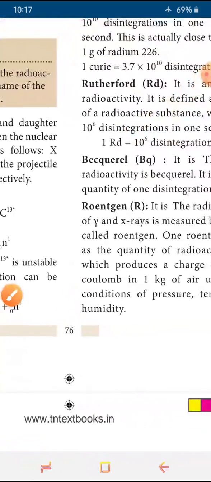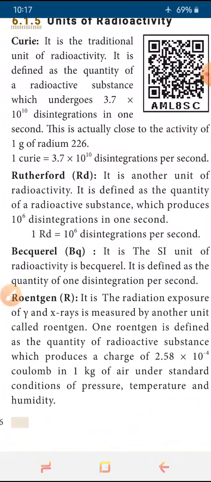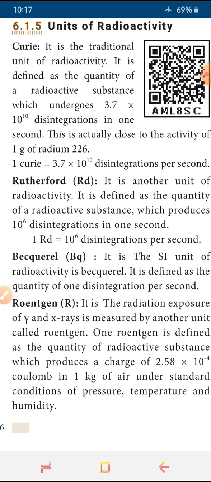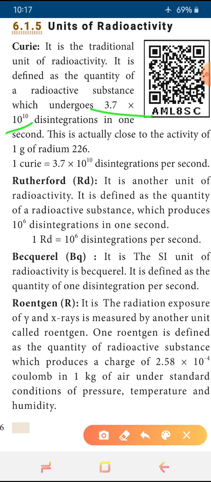Next we are going to discuss the units of radioactivity. Some units are given for radioactivity. 4 units are discussed here. First we will understand the unit Curie. It is the unit which we use traditionally, so it is called the traditional unit of radioactivity. It is defined as the quantity of radioactive substance which undergoes 3.7 into 10 power 10 disintegrations in 1 second.